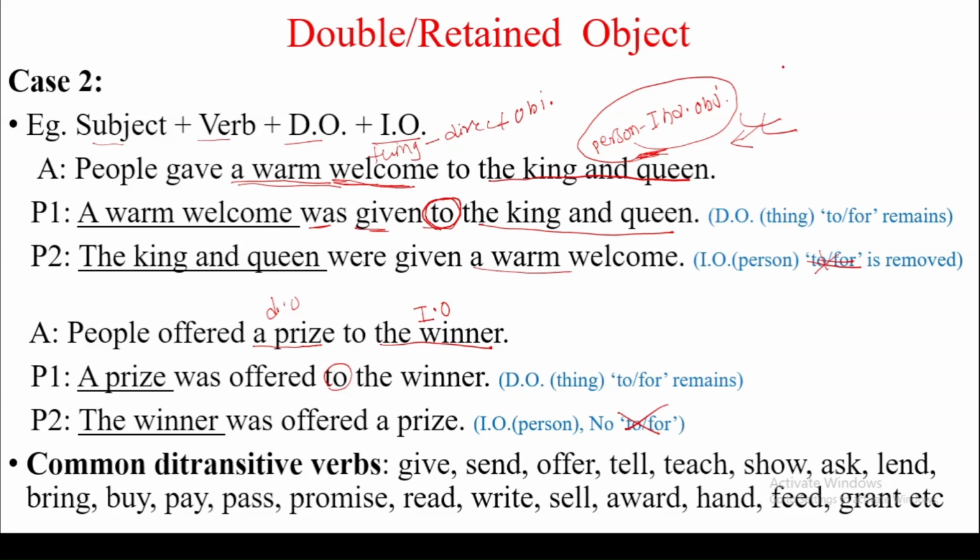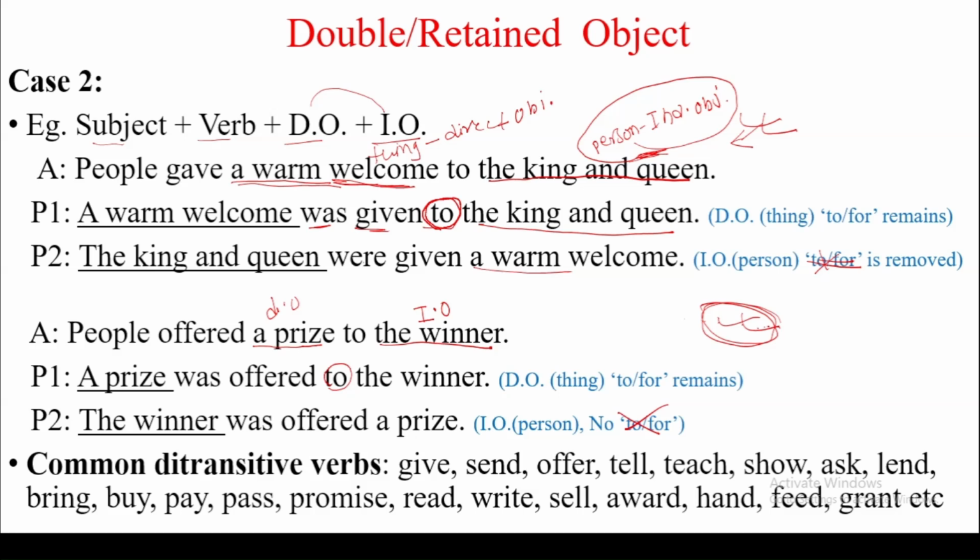So even in the double object or retained object case, in active statements either the indirect or direct object can be used to make the passive, and in sentence structure there may be the direct object first, then the indirect object, or the indirect object first then the direct object. It doesn't matter, you can change both structures into passive.